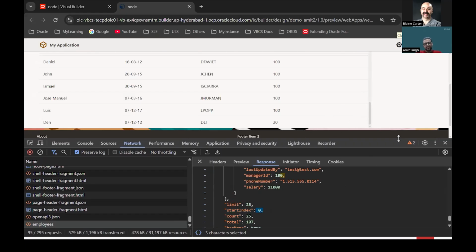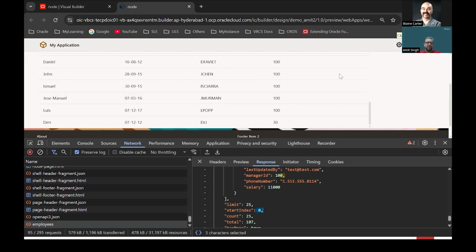That means, because the Node API understands the query parameters in a different way compared to the business object, I have to write it custom. I have to tell Visual Builder to use a transformation function before sending the request to the Node API, so that it sends the query parameters or required parameters in the correct format.